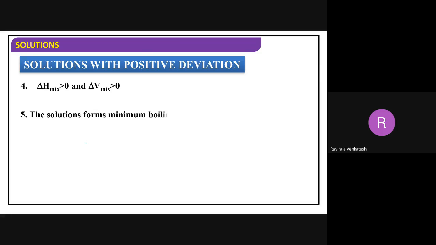Now in this case, delta H mixing will definitely be greater than zero, and delta V also greater than zero. That means it will definitely be endothermic, beta. Positive deviation will always be endothermic. Why is it endothermic? Can anybody say? Why is it endothermic, beta? Anybody say?